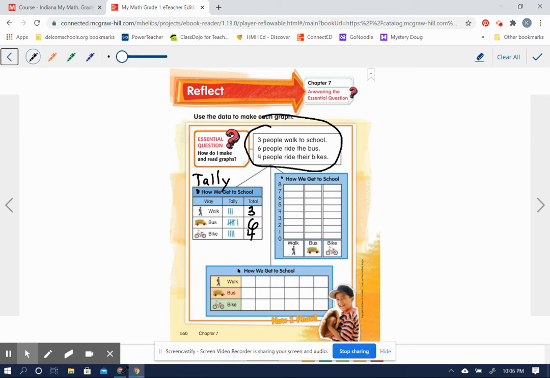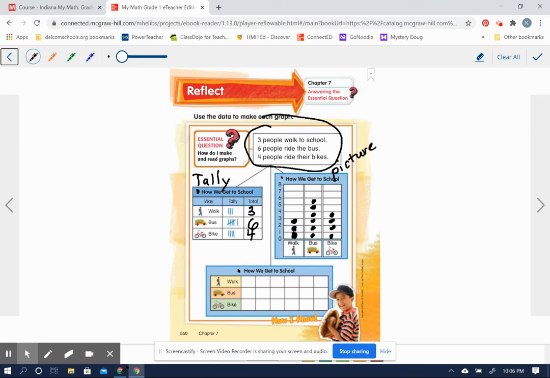Okay, we're going to make this a picture graph, except it's too small. I can't draw pictures of someone walking, so I'm just going to draw counters to represent the people that chose these things. So I need 3 counters for walking, and I need 6 for bus, and I need how many for bike? 4. Okay, that would be a picture chart, or a picture graph, I should say.